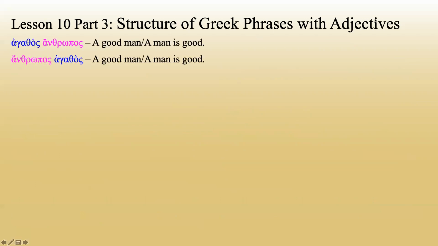Let's take a look at some adjectives. We have agathos, anthropos. There are no definite articles here, so we have to figure out if this is attributive or predicative based on the rest of the sentence. Now here, this may or may not be a full sentence. We don't know. There's no period at the end, and I've just pulled out a small piece. If it were in more of a sentence and there were a verb, then we would say that it means a good man. Or if this is the only thing we have in the sentence, agathos, anthropos, that's the whole sentence, we have no other verb, then it has to be predicative, and it would mean a man is good.